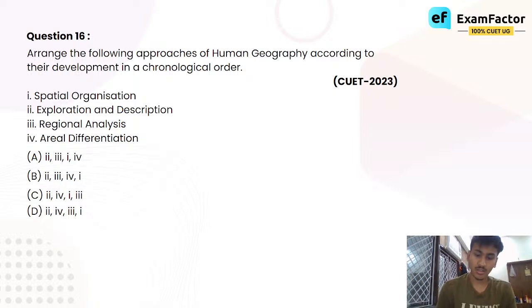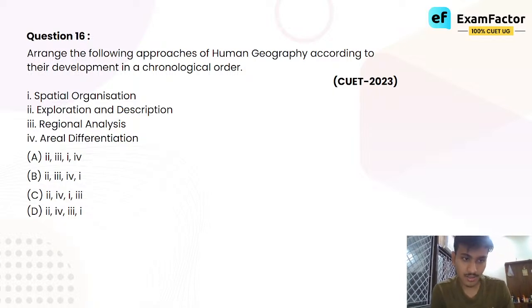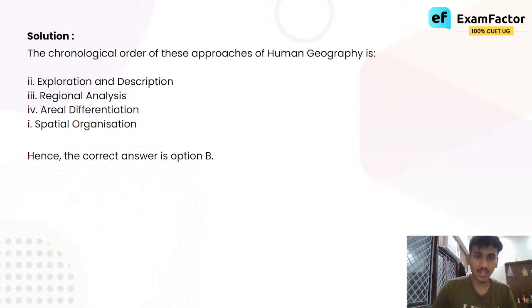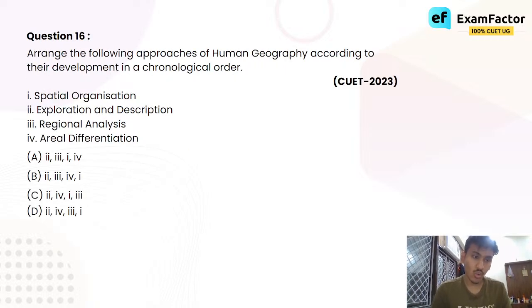Right? So, spatial organization, exploration and description, regional analysis, aerial differentiation. See, the options given in 1, 2, 3, 4 are not in serial order. You have to tell which of the approaches came first, which came second, which came third, and which came fourth. What is the order in which it progressed? Right? So let's look at the answer. The chronological order of these approaches of human geography is option number B. 2, 3, 4, 1. 2, 3, 4, 1.